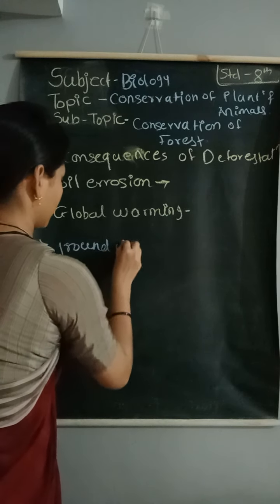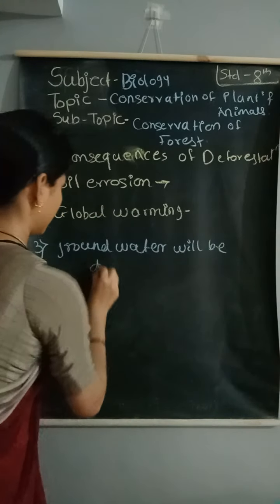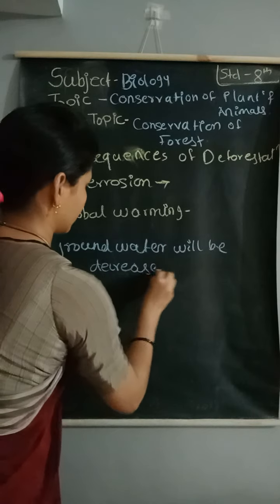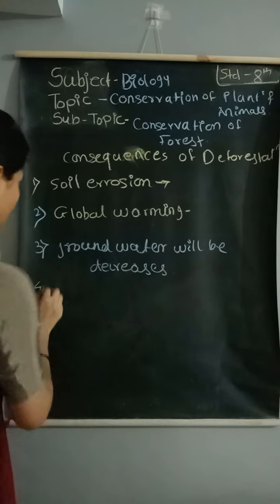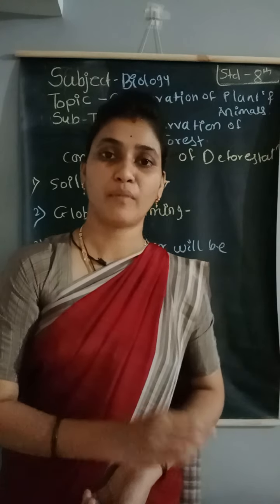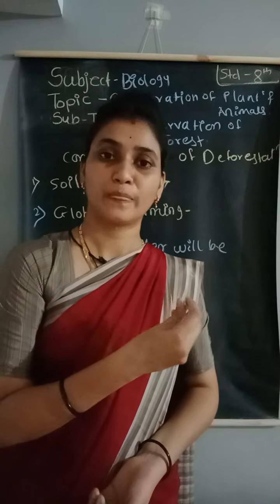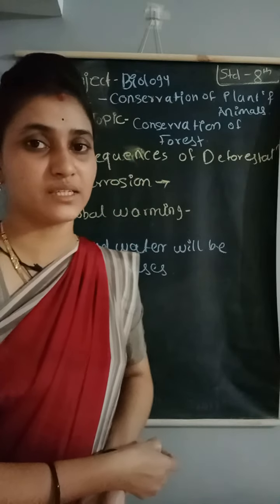Groundwater will decrease day by day. Then after that, the fourth consequence is that due to deforestation, the wildlife's need for food and shelter will be minimized, and the need for food is not satisfied by anything else, because deforestation affects the food needs of the wildlife. Then after that, we will see another topic.